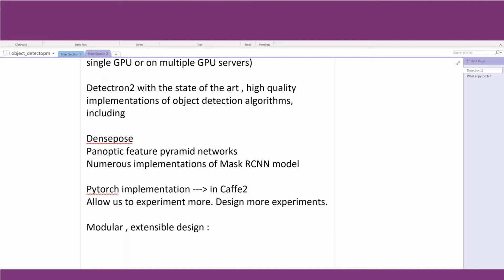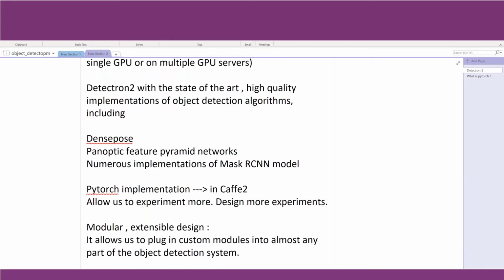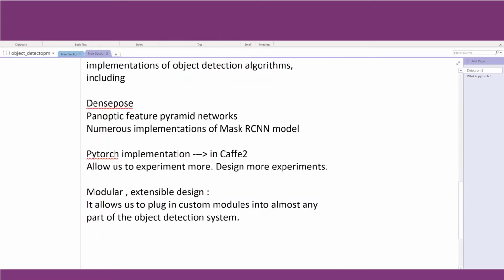So it allows us to plug in, in case required, our own custom modules into almost any part of the object detection system. So if you want to make any change, we can do it. If you want to bring in a new equation, if you want to do a new research, we can easily implement it using Detectron's current framework.